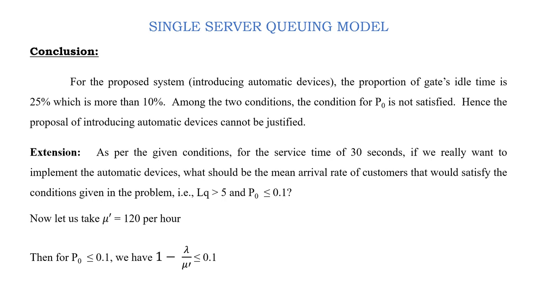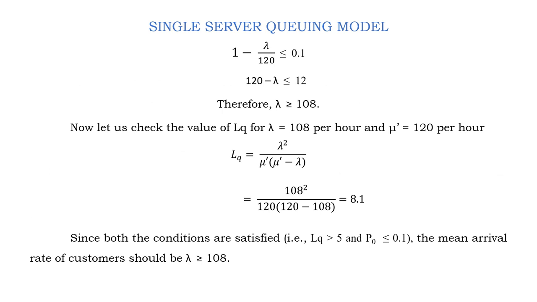Now for this we have to take the proposed service rate, which is 120 vehicles per hour, and for probability of idle server not to exceed 0.1, we can write 1 minus lambda by mu prime is less than or equal to 0.1, and solving this we get lambda greater than or equal to 108.